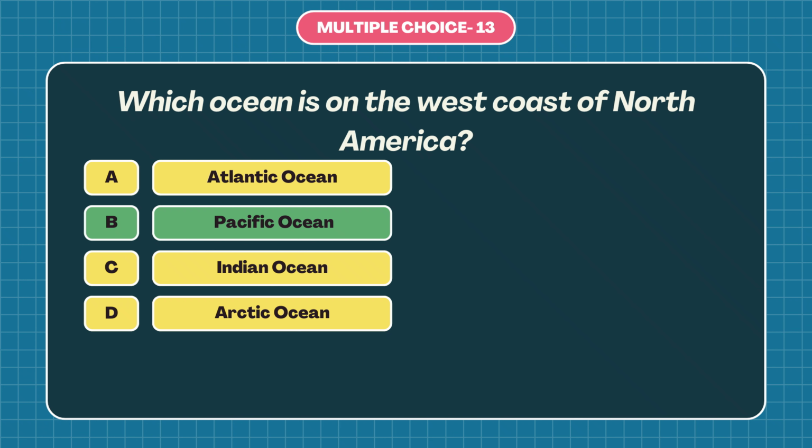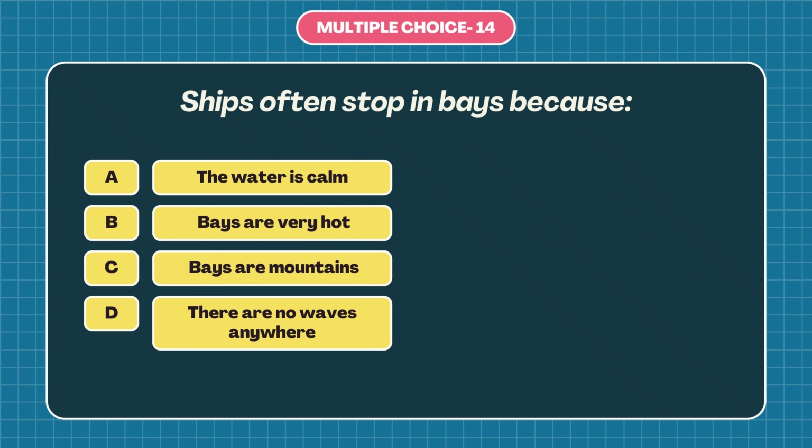Question number 14. Ships often stop in bays because A. the water is calm, B. bays are very hot, C. bays are mountains, or D. there are no waves anywhere? The answer is A. The water is calm. Ships often stop in bays because the water is calm and protected from strong waves. Because bays are partly surrounded by land, and the land blocks strong winds and big ocean waves, making the water calmer and safer for ships.